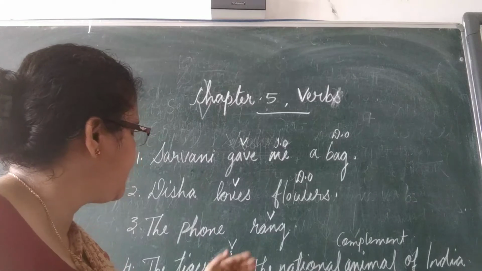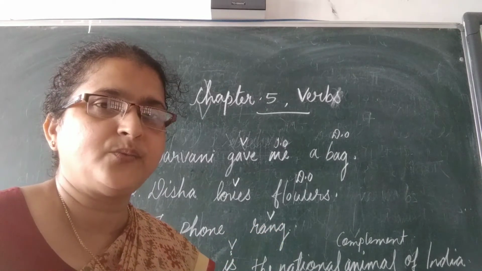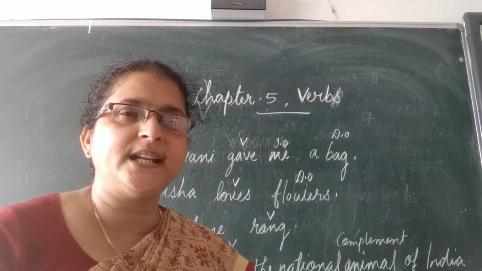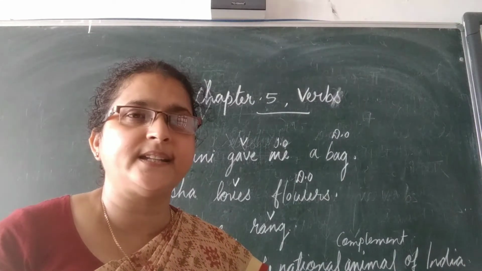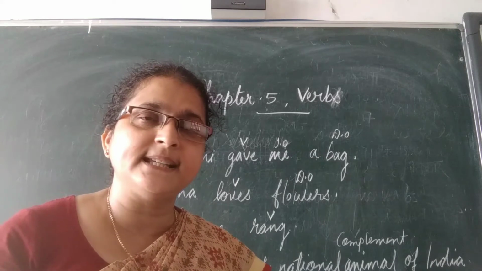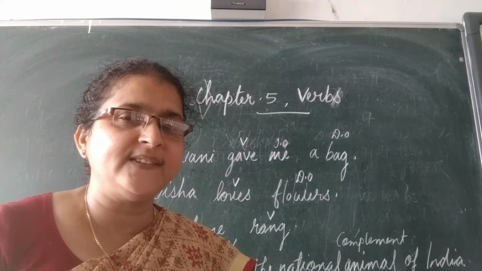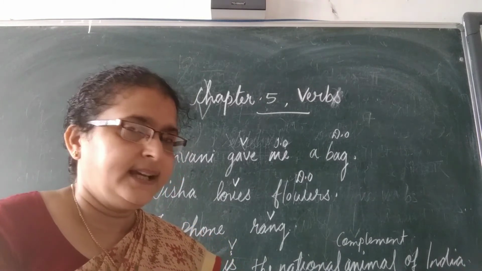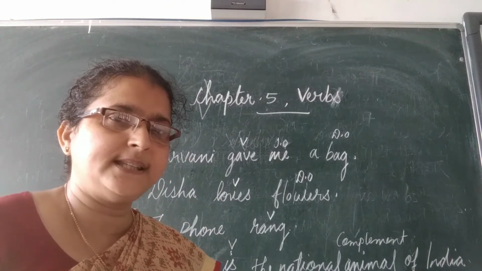When we ask the question, we don't get any answer. What or who? Okay, so is there any direct or indirect object? No, there is no direct or indirect object. So the sentence is an intransitive sentence. How can we find out that it is an intransitive sentence? What's the definition of an intransitive sentence?